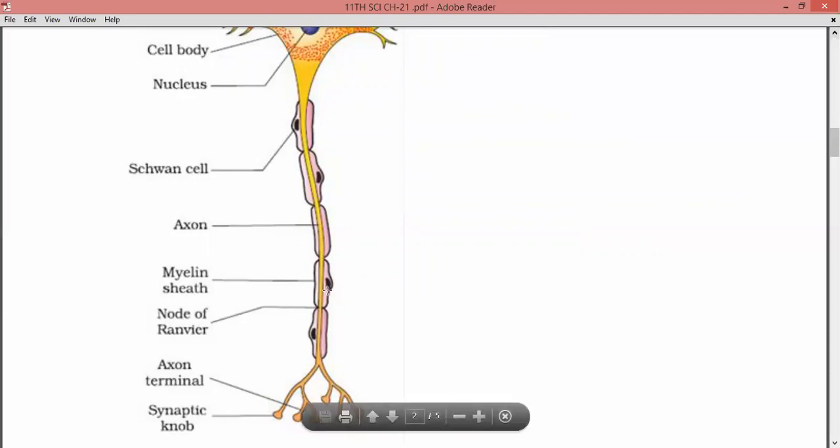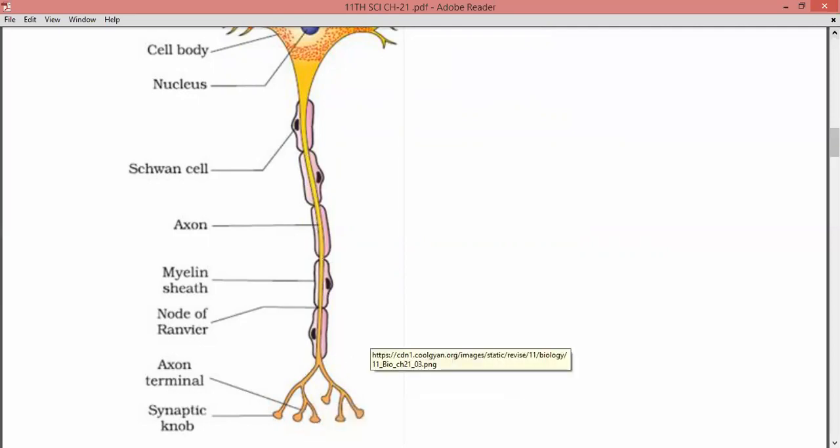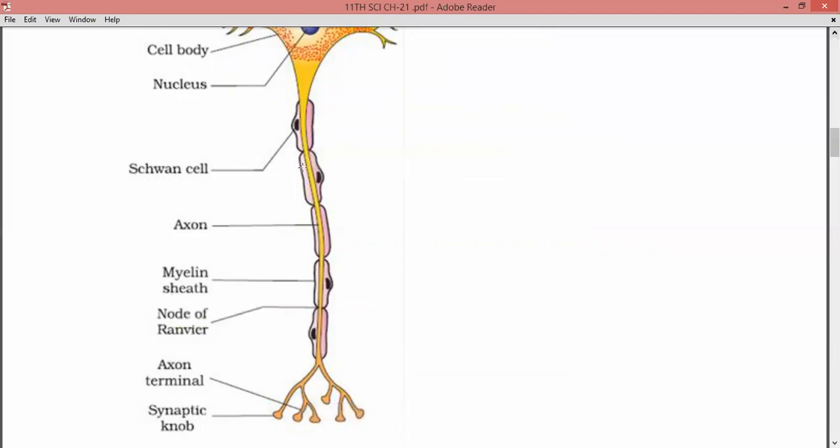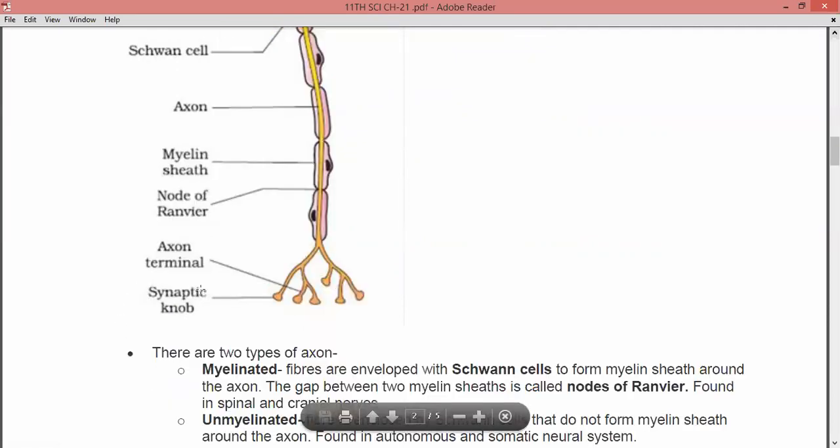This is the axon, and these Schwann cells combine with each other, and there is a protective covering upon it which is known as the myelin sheath. And the space between two Schwann cells is known as the node of Ranvier. And this is the terminating part of the axon, known as the axon terminal.